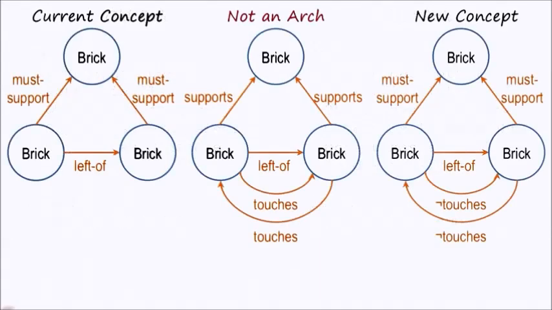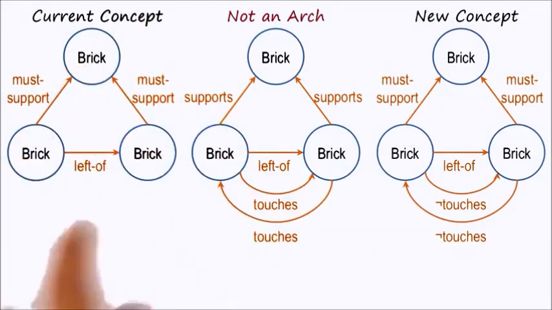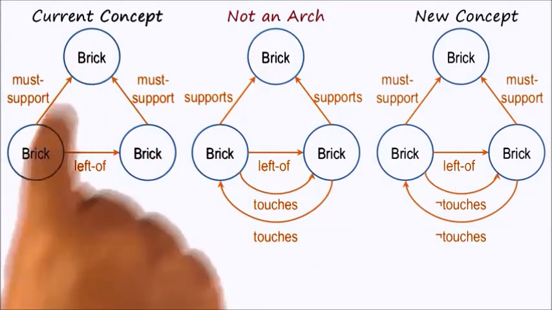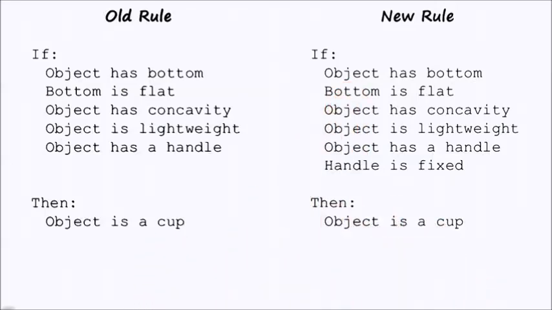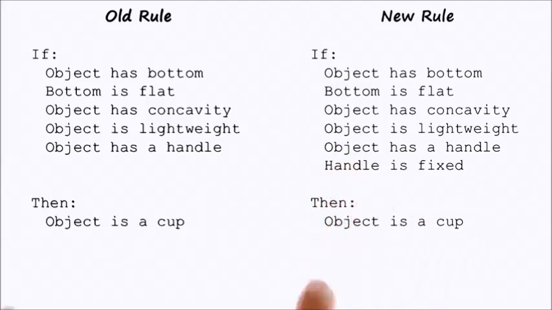You may recall that in incremental concept learning, at any particular stage of processing, there was a concept definition. As new examples came, the concept definition changed depending on the new example and the current concept definition. Note that in this method of concept revision, the number of features in this if clause may become very, very large very quickly. Here we have object has a handle and handle is fixed. We could keep on adding additional features, like the interior is blue, that cover all the positive experiences.